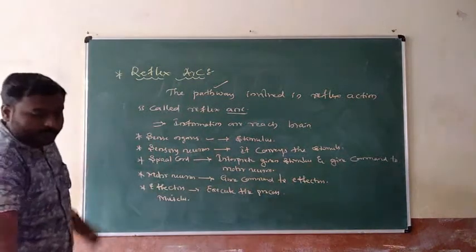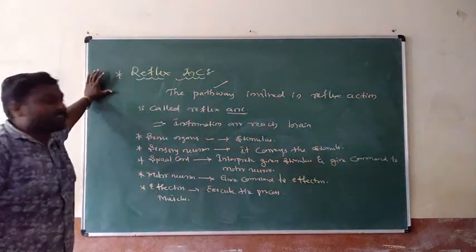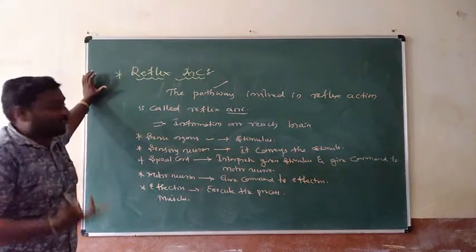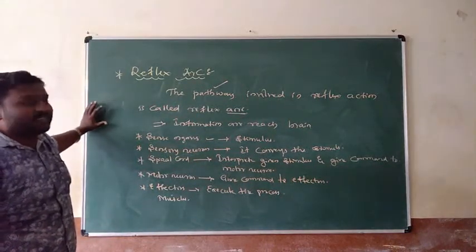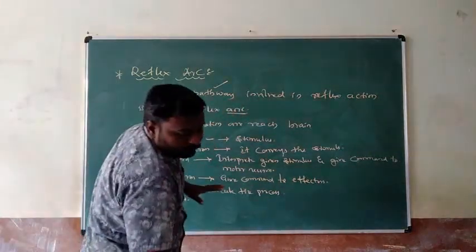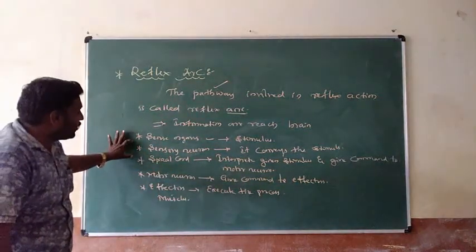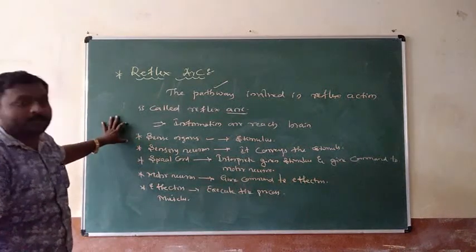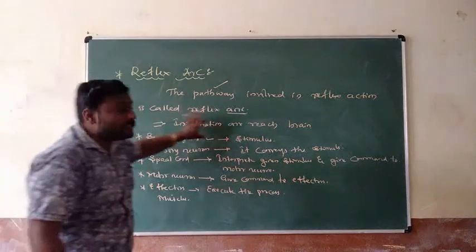Listen again. First of all, reflex arc is termed as what? It is a pathway involved in reflex action, called a reflex arc. And the main reflex arc involves sense organs, sensory neurons, spinal cord, motor neuron, and effector. What is the function of sense organs here? Sense organs get a stimulus.